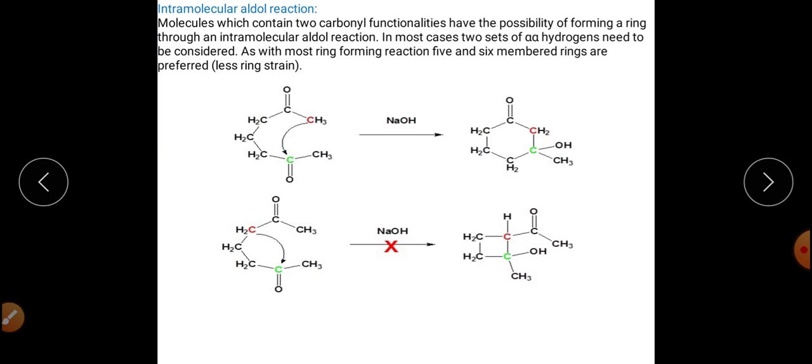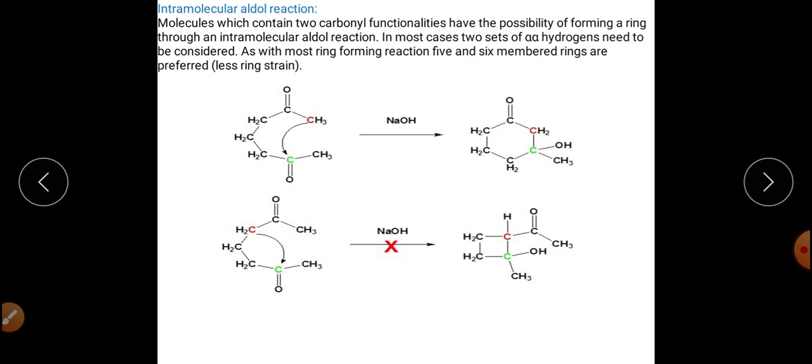Means the reaction can happen either between two ketones that are different, between two aldehydes that are different, or between one aldehyde and one ketone. That is called the crossed aldol condensation reaction. There will be self condensation between those aldehydes or ketones, and there will be cross condensation as well. So it will form a variety of products, right?